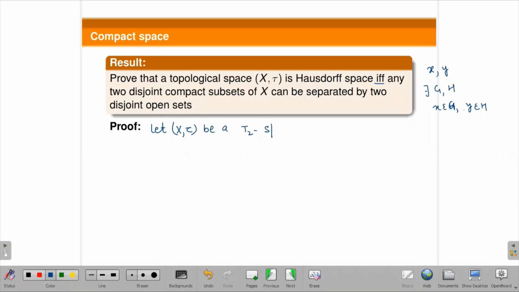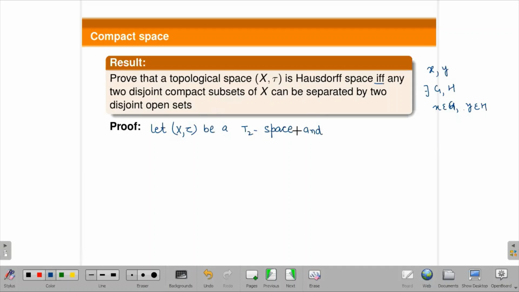Simply, I am taking a T2 space, and I will prove that two disjoint compact subsets of X can be separated by two disjoint open sets. Then I will prove the converse part.